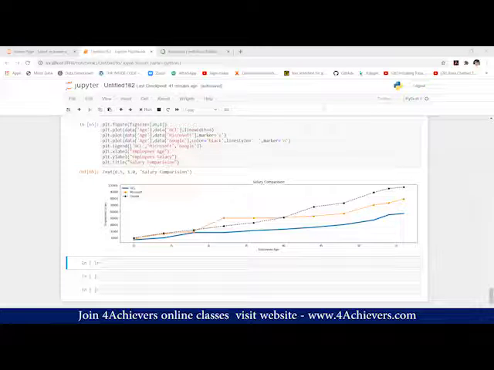For machine learning, we have to understand some models like linear regression, multilinear regression, decision tree, support vector, random forest, logistic, k nearest neighbor, naive Bayes, boosting algorithms like XGBoost, gradient boosting, AdaBoost. These are the algorithms which we are going to use in machine learning.